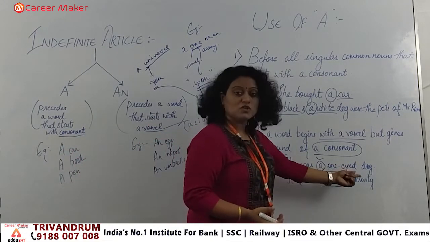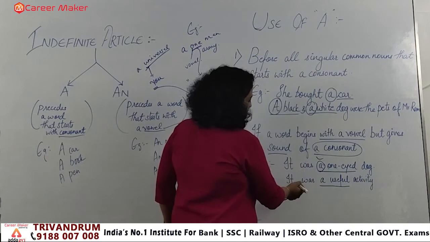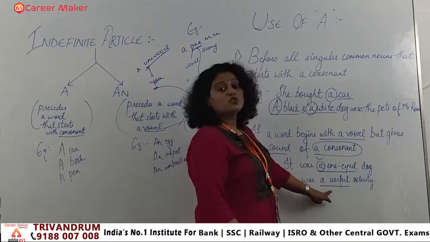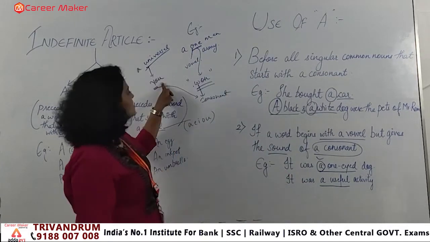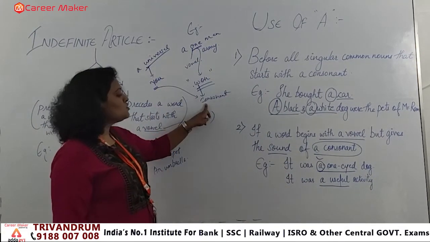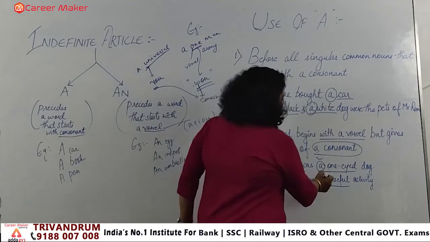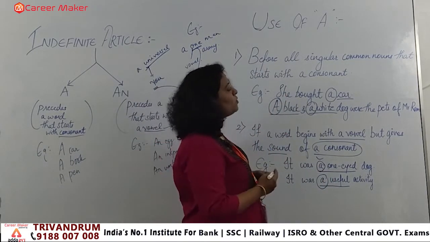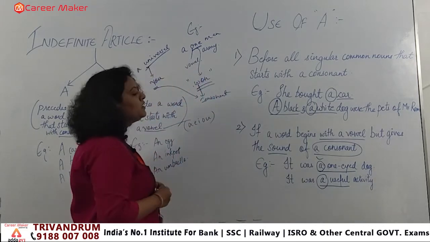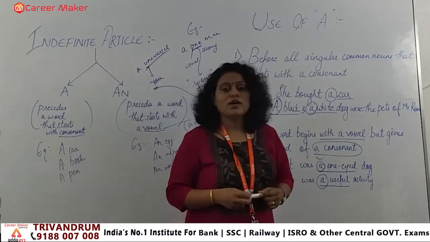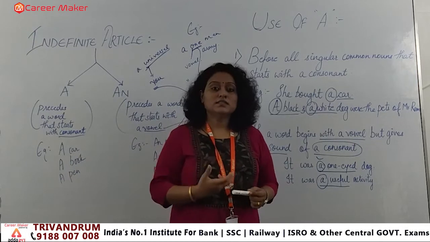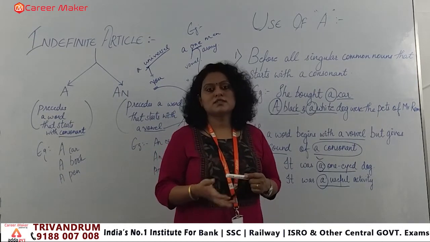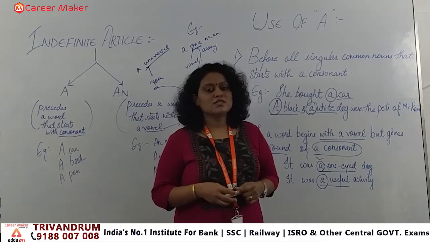So that is what we have used here also. A one-eyed dog is given. In the same manner, it was a useful activity. Again, useful: the U sound is coming, which is the Y sound, and Y is a consonant. So that's the reason we apply the article a over here. Clear? So this is how we have to know that when we are using the indefinite articles a or an, how we apply them, how we focus on the sound, whether the echo is coming in the sense of a consonant or in the sense of a vowel.